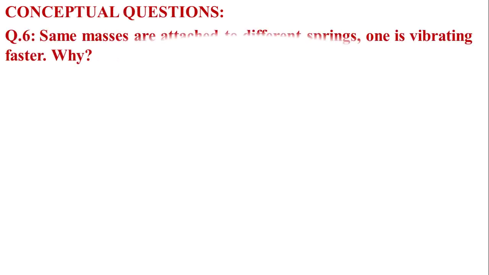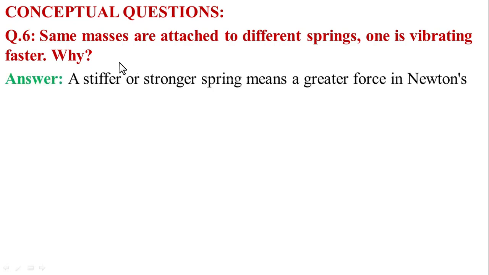In question number 6, the given statement is: some masses are attached to different springs. One is vibrating faster. Why? First of all, we write the answer.